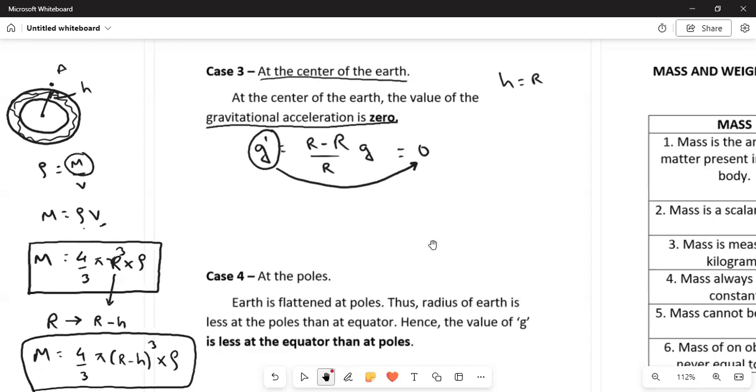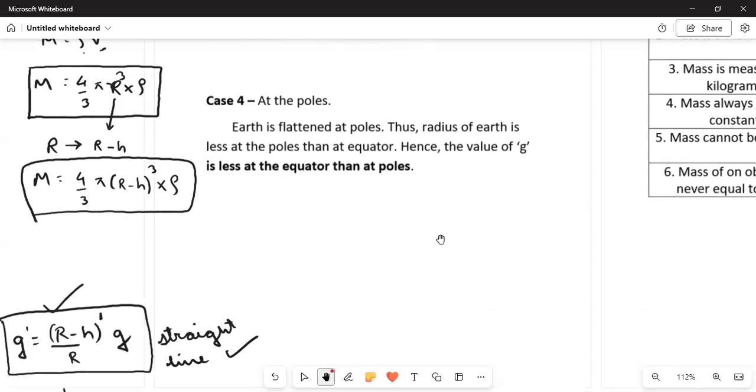Then we are checking at the poles. What will happen to the value of gravity at the poles? See, Earth is flattened at poles, which means the shape of the Earth is not a perfect sphere. It is somewhat like this. A perfect sphere would look like this. Here, this vertical distance is less than the horizontal distance.